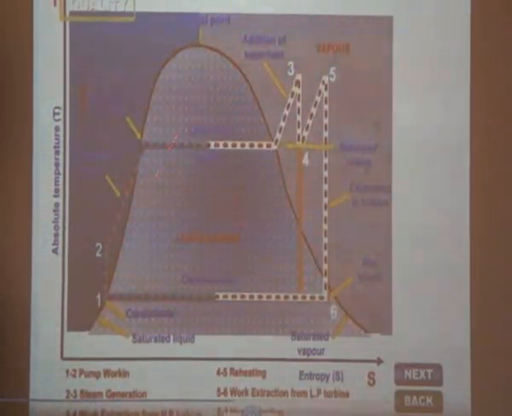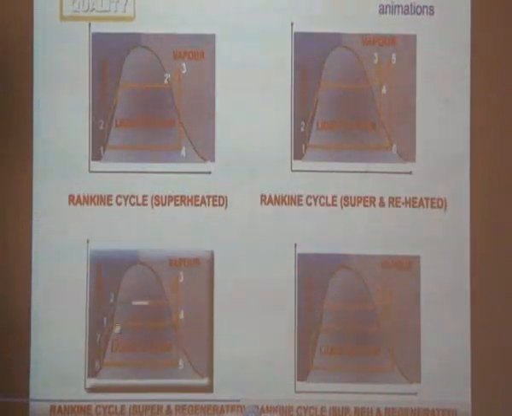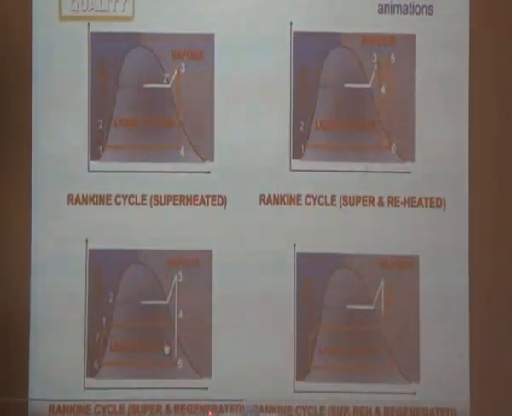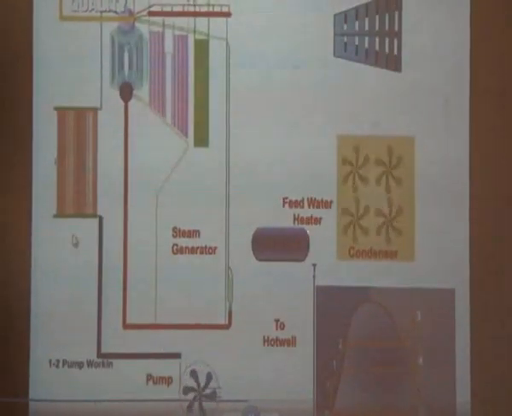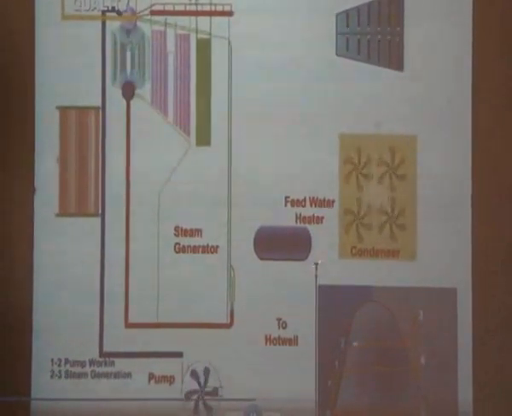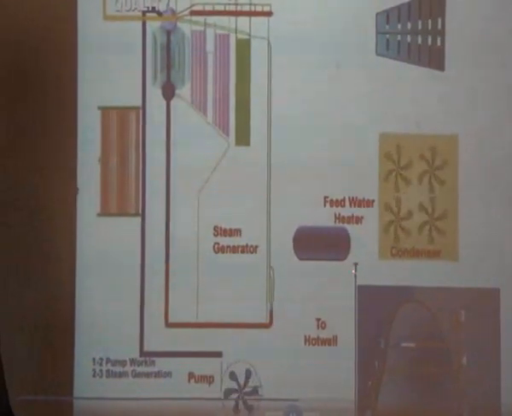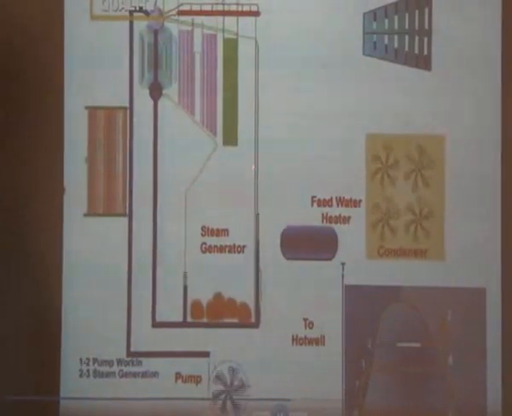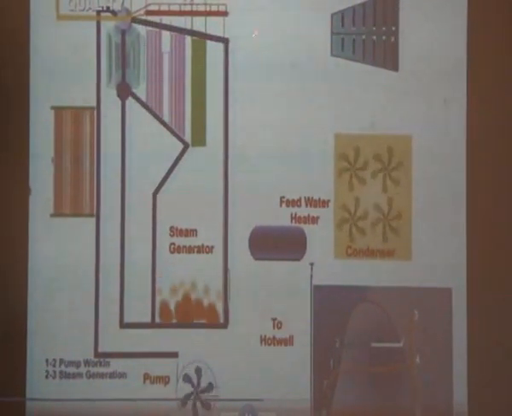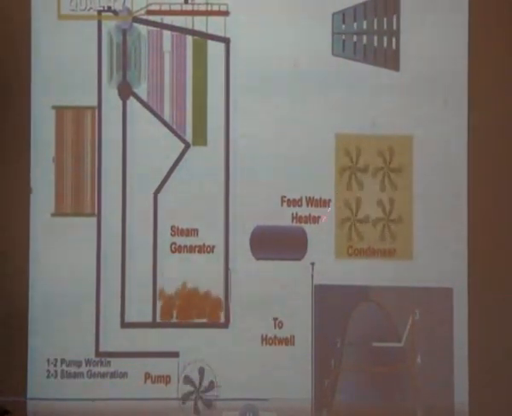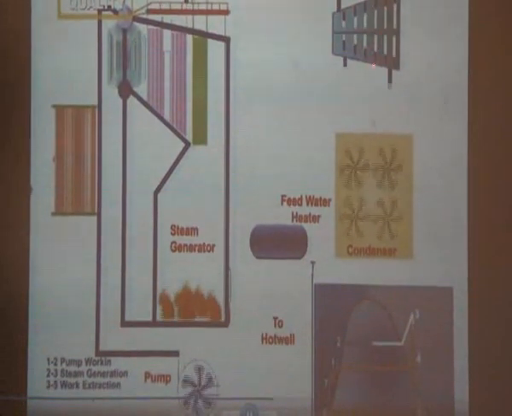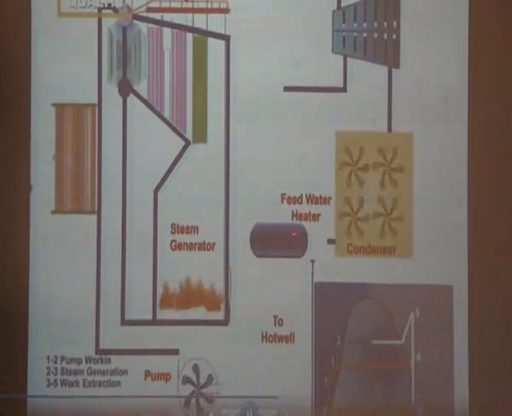You can see this portion is a liquid and vapor region. This is a Rankine cycle with regeneration. Regeneration means we are using a separate feed water heater to preheat the water, to increase the efficiency of this Rankine cycle. Just preheating the water, it's like an economizer. We are utilizing some quantity of steam to preheat the water.